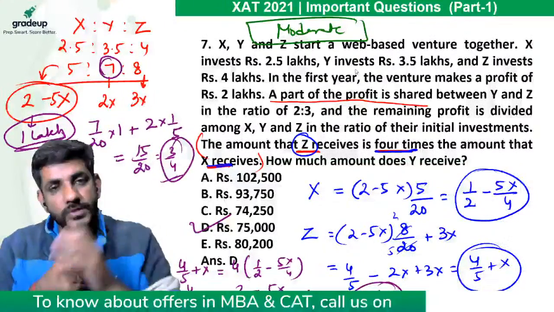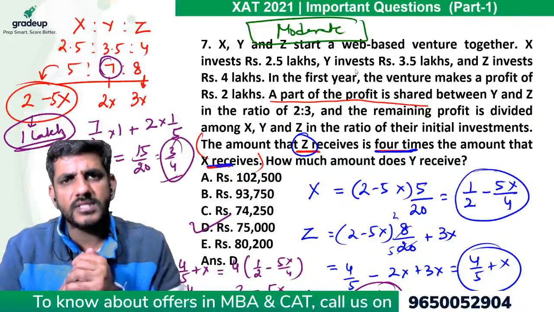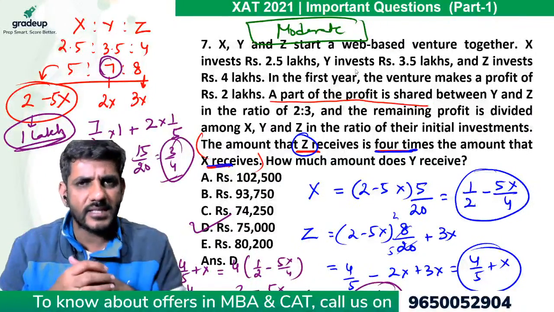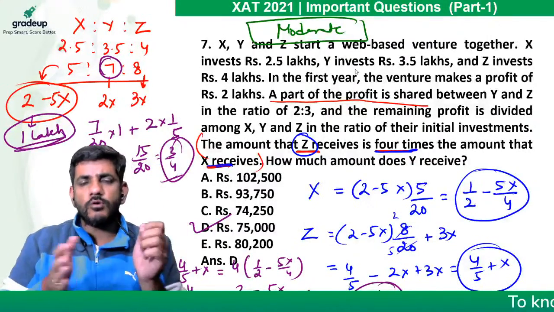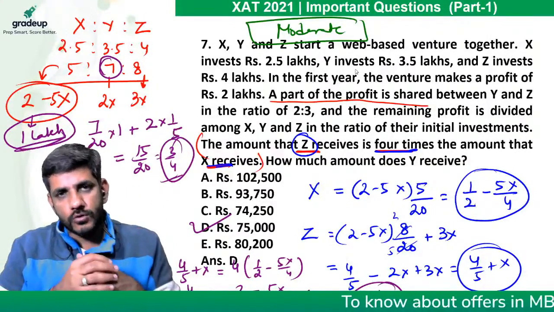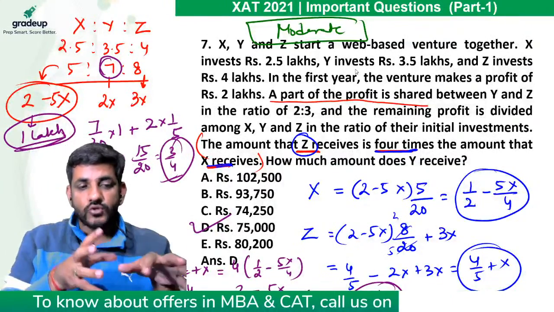और वो दिया है 2:3 के रेशो में. Because 2:3 का रेशो था, so therefore I have taken that amount as 5x. x की बजाय 5x ले लिया, 2:3 में आराम से डिवाइड हो जाएगा. So from that 5x, 2x will go to Y and 3x will go to Z. What is left? 2 minus 5x. This 2 minus